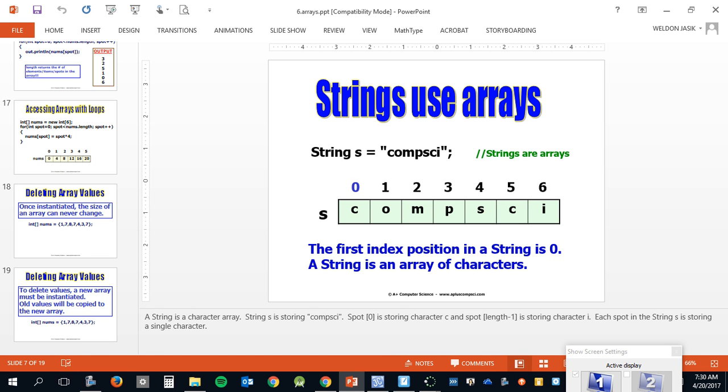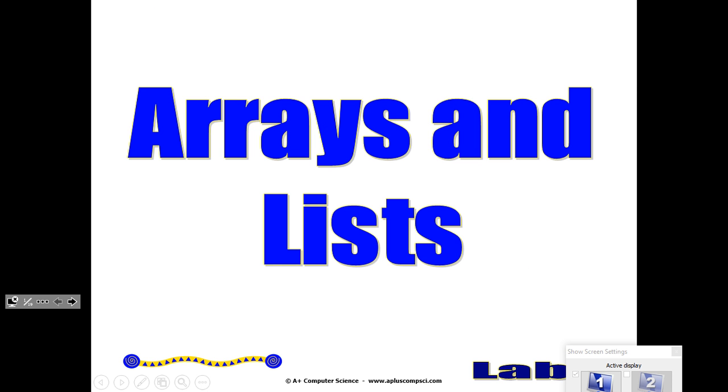We talked about arrays before. And so, instead of arrays and lists, we don't do the list in CS1. Okay, we do it in CS2. And I'll just tell you one fundamental difference.